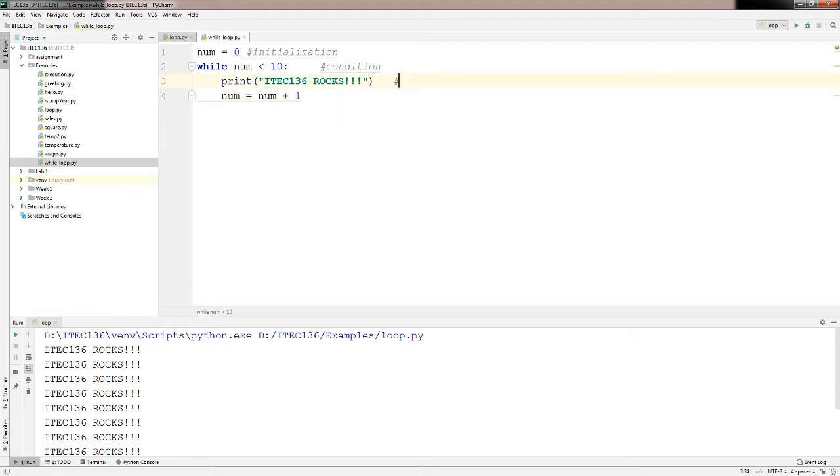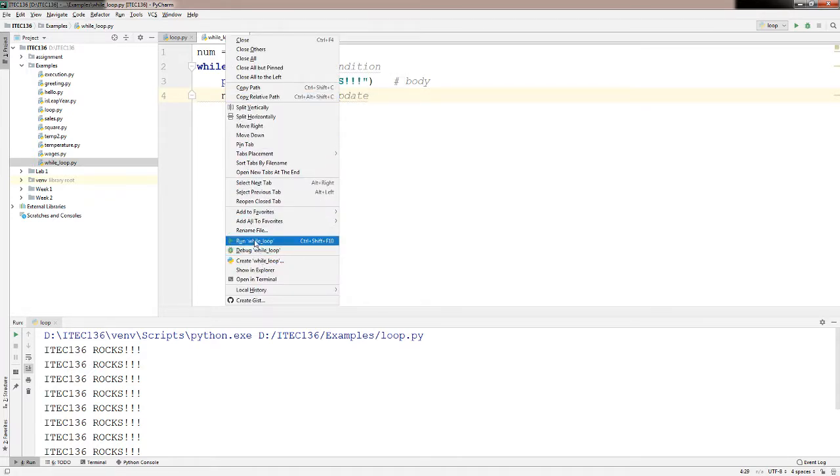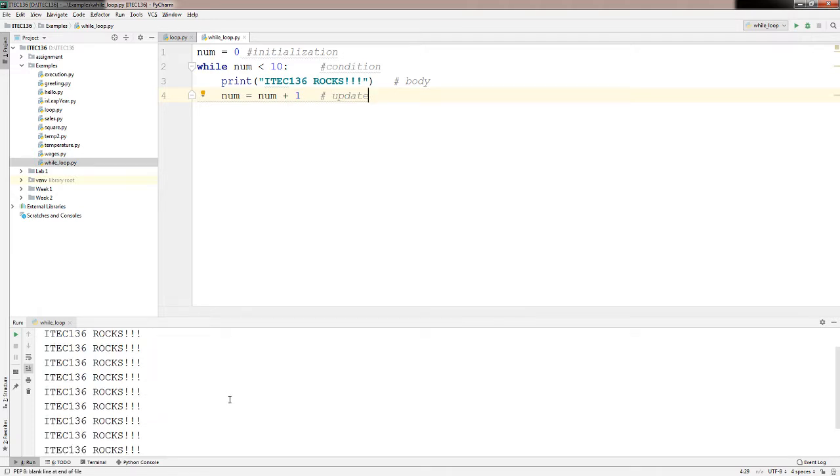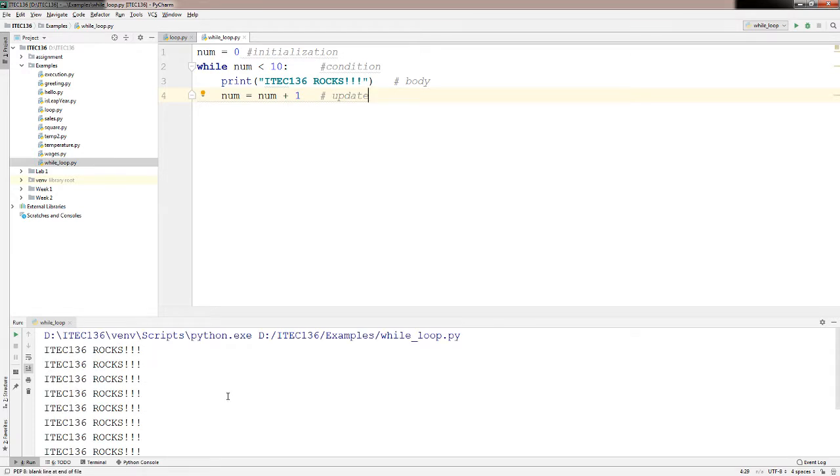So this is your body, and this is the update. And let's see if it works. And you can see 1, 2, 3, 4, 5, 6, 7, 8, 9, 10.